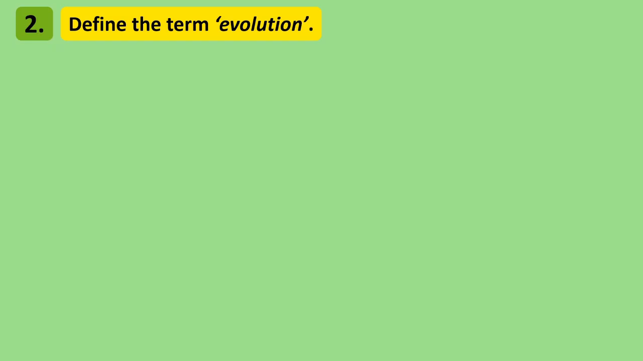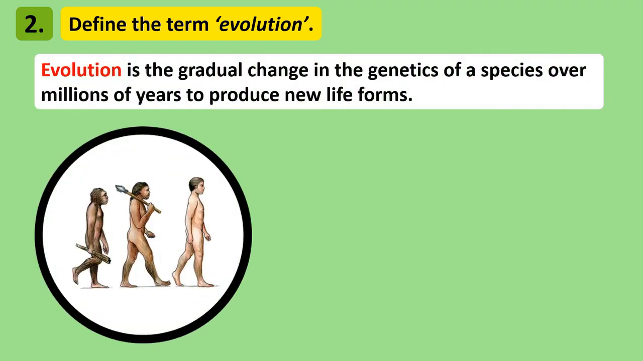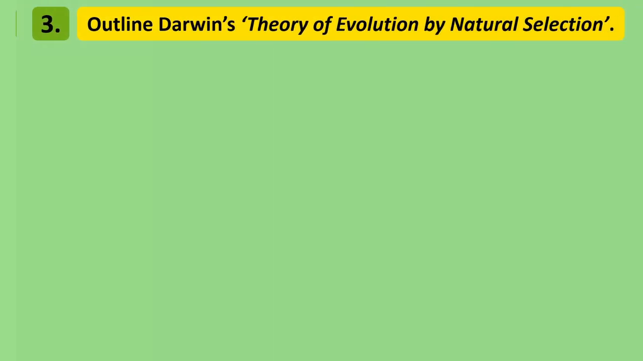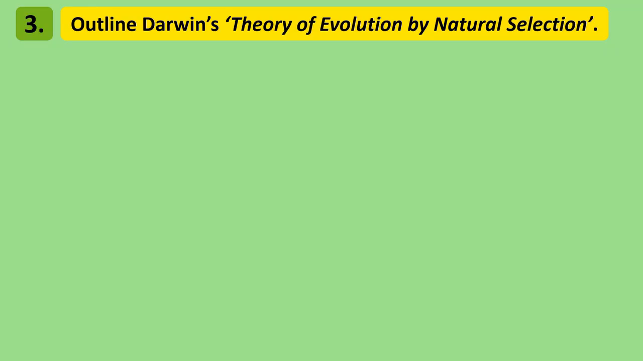So we've clarified that life on Earth is extremely diverse. But what could have caused the creation of so many different types of living things? The answer to that is evolution. Evolution is the gradual change in a species' genetics over millions of years. It can cause some inherited traits to become more common or less common in a species over many generations, or even create a completely new species.